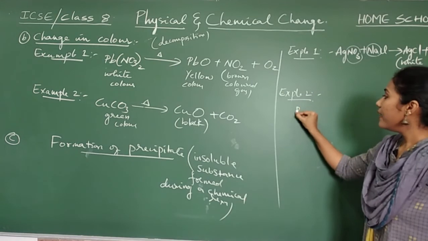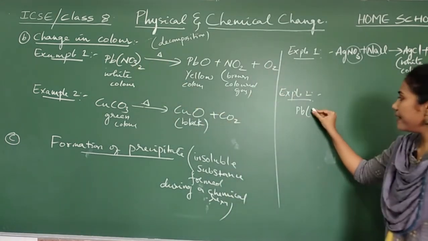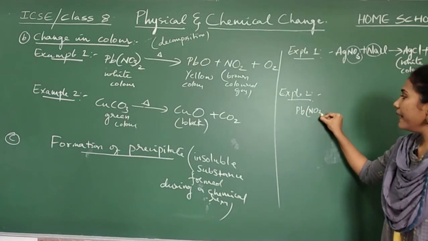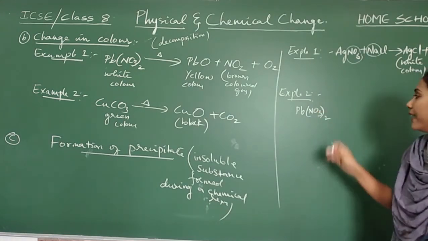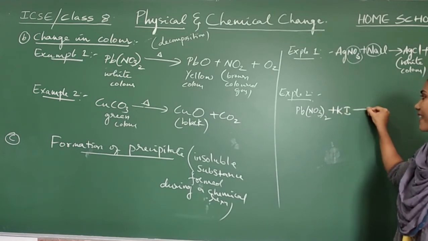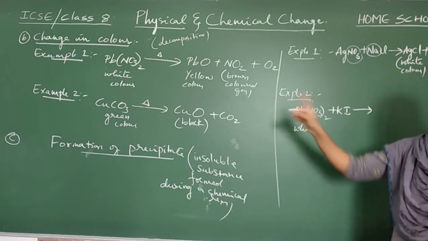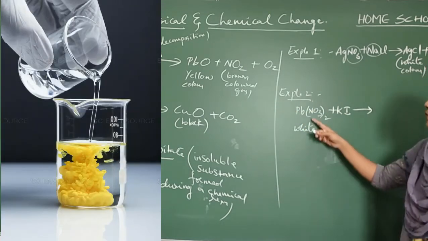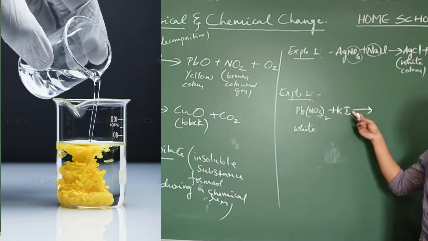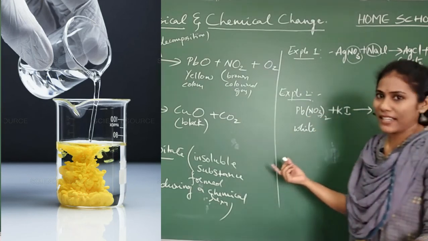Another example you can remember here, guys, this is also a very important example. Lead nitrate. Already we studied a reaction with lead nitrate, isn't it? Formula Pb(NO3)2. To this lead nitrate, when potassium iodide is added, we all know lead nitrate is white in color. You can observe the picture there. When you make a solution with water, it remains colorless actually.